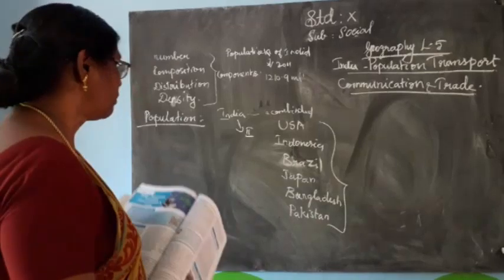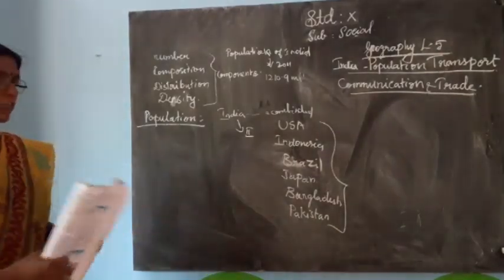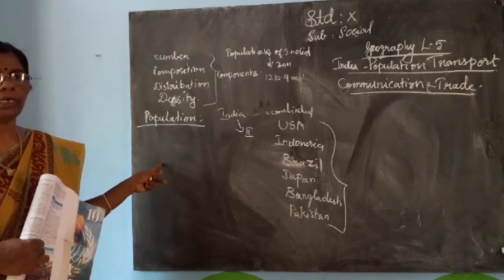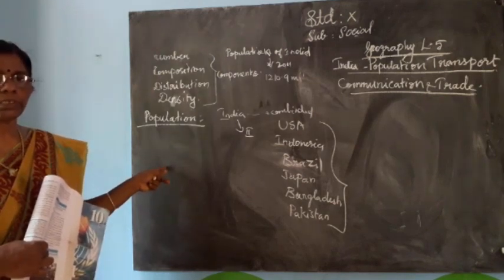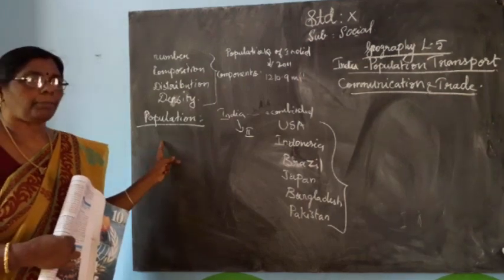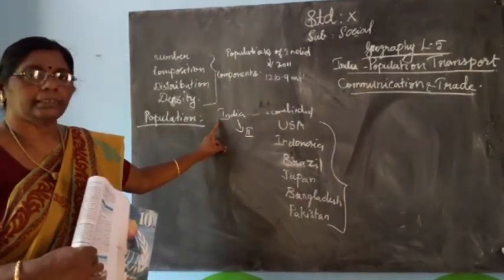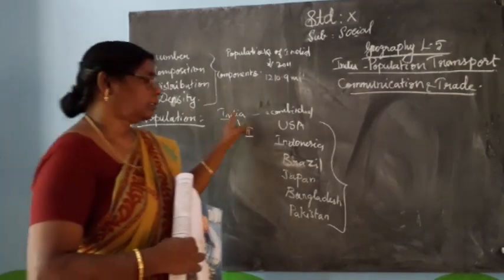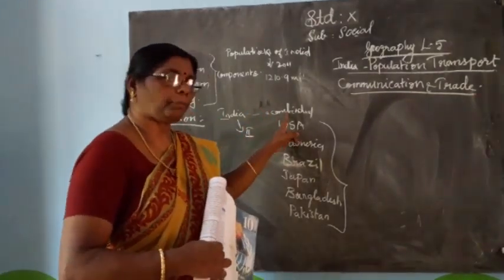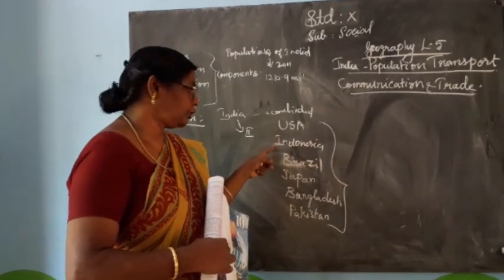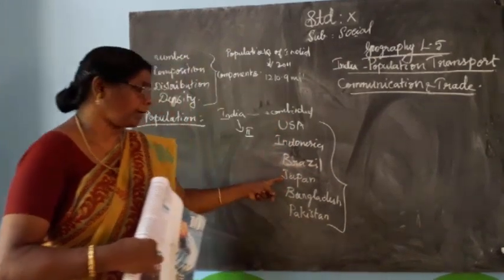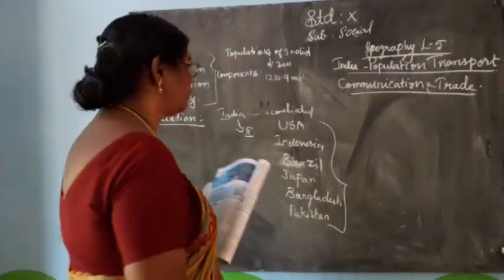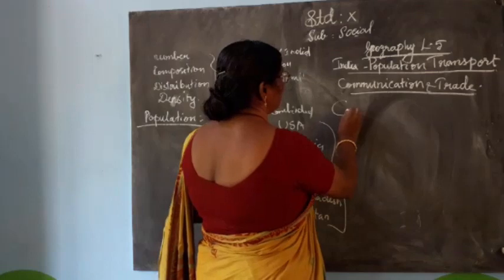So what is meant by population? The total number of people living in a country at a particular specified time is called population. India is the second most populous country after China, with a population equal to the combined population of the USA, Indonesia, Brazil, Japan, Bangladesh and Pakistan. Next we will study census.